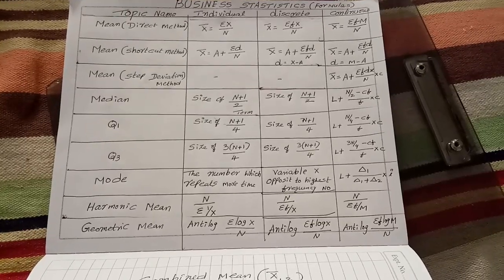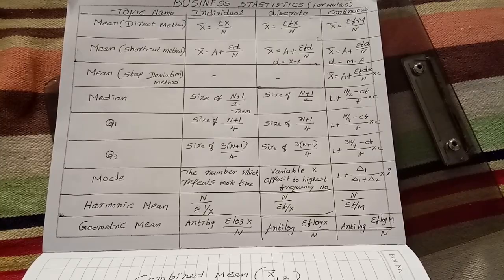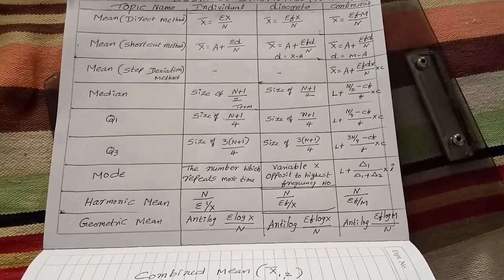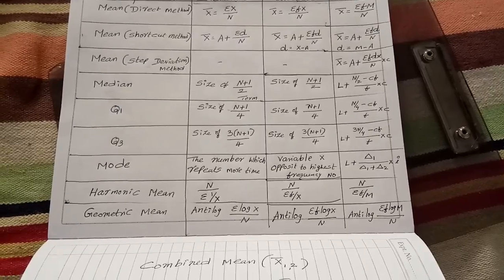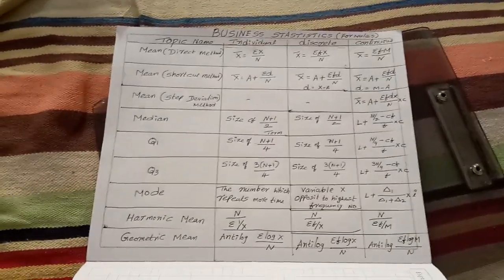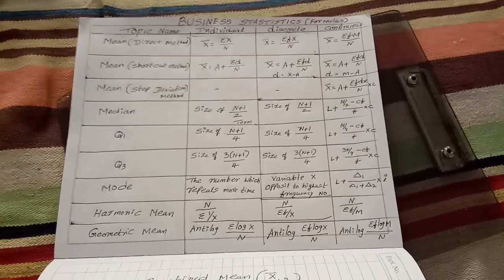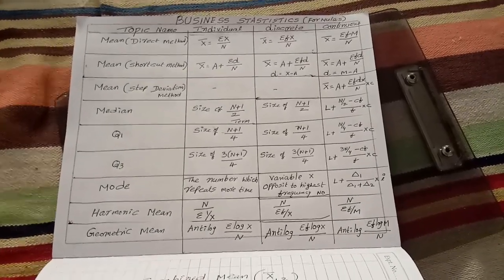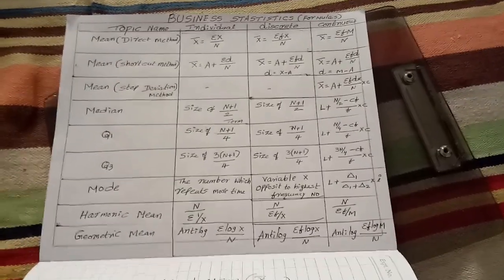Mean, I have given mean, direct method, indirect method, step deviation method. Median, Q1, Q3. Mode also given, harmonic mean, geometric mean. These are the topics you learn in unit number 3, my dear students. The heading of unit number 3 is measures of central tendencies. It means how you are calculating central values. That is said to be measures of central tendencies.